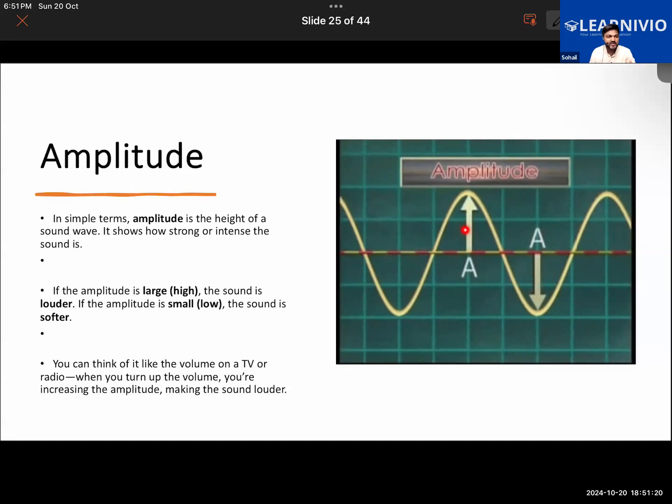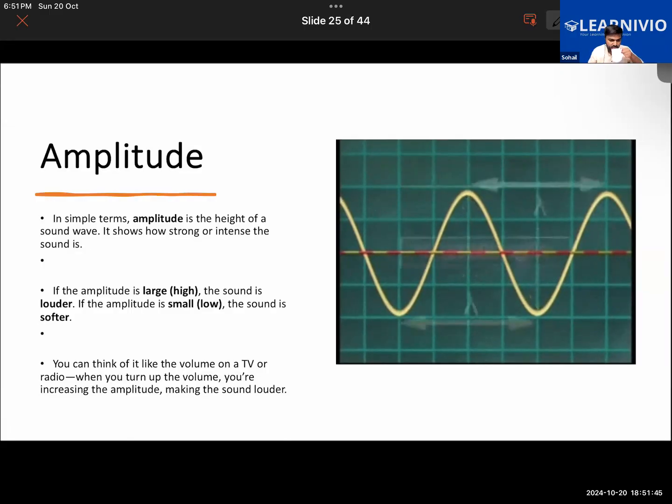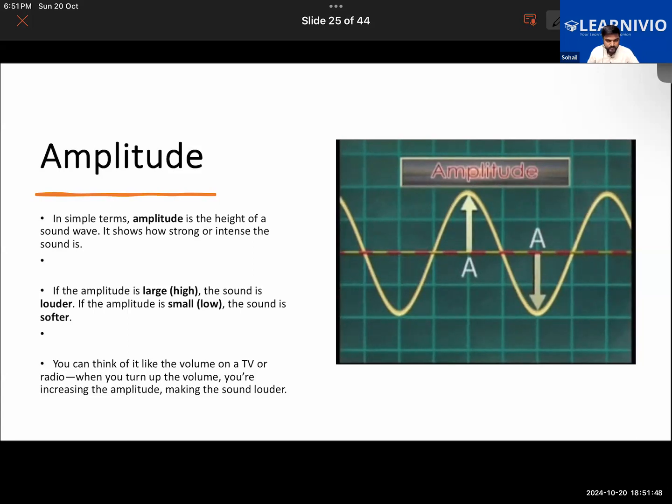If someone has a very loud sound, when we plot the graph and draw the wave of the sound, we will find the amplitude of the sound is very high. Or if someone has a very low voice, the amplitude will be shorter. So what does amplitude determine? Does it determine the pitch of the sound, or the loudness of the sound? Loudness. So the higher the amplitude, the higher the loudness. That is one thing.